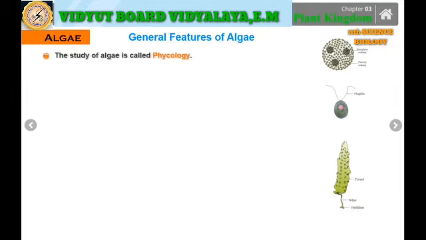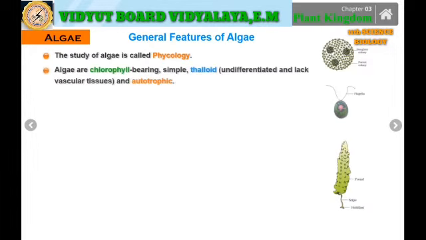Now algae are studied in various branches, and the study of algae is said to be phycology. These algae are chlorophyll bearing, they are simple and they have a thalloid body, that is no differentiation into root, stem and leaves, and they are basically autotrophic in nature, that is they can prepare their own food. As they are thalloid, you will not be able to differentiate between the roots, the stems and the leaf, and they lack the vascular tissues, that is the xylem and the phloem are absent.